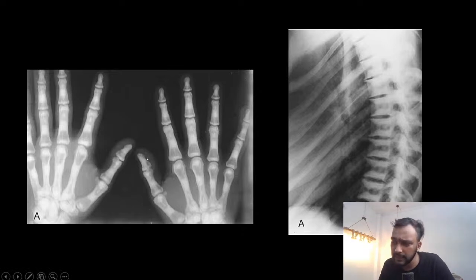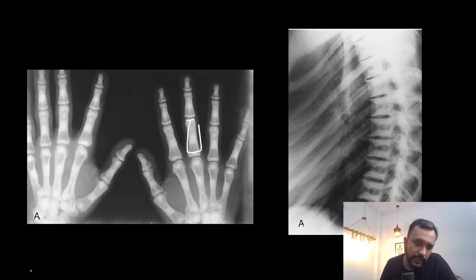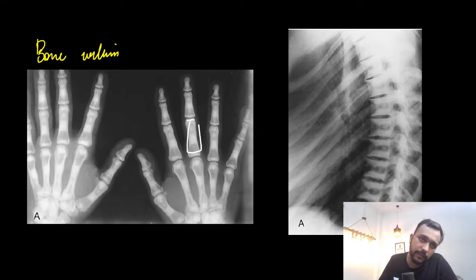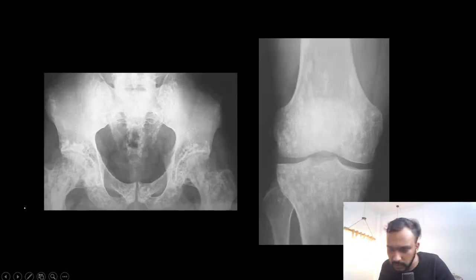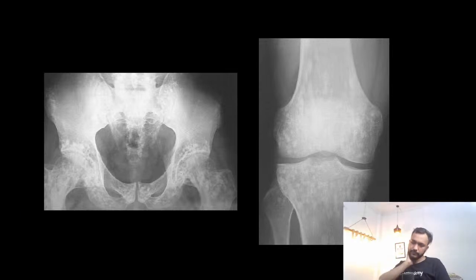And guys, within the vertebra, within the various bones, you are going to get this appearance that is known as bone within a bone appearance. Bone within a bone appearance can be seen in these patients. And in the vertebra also we are having this bone within a bone appearance. Clear?